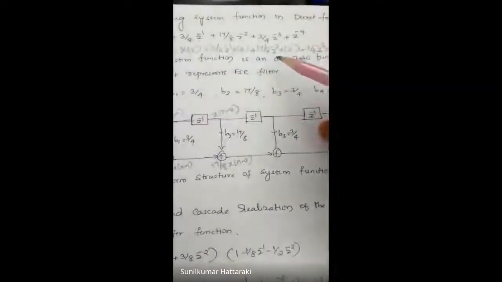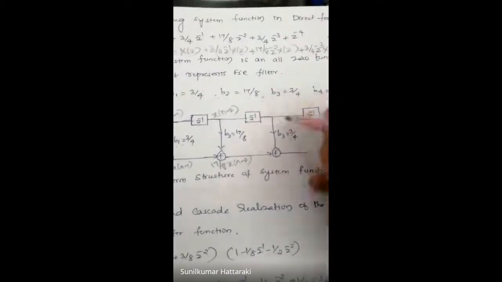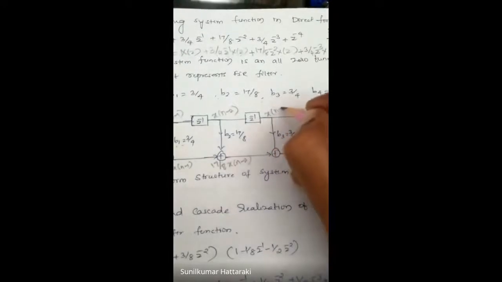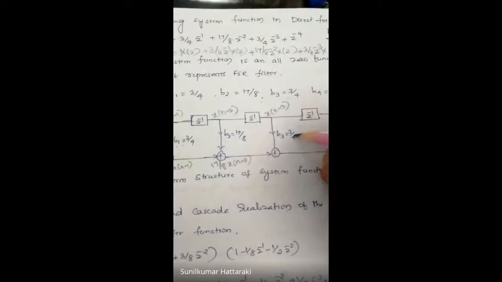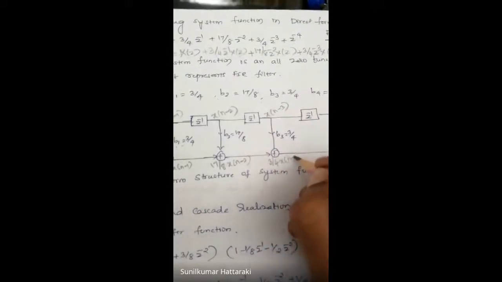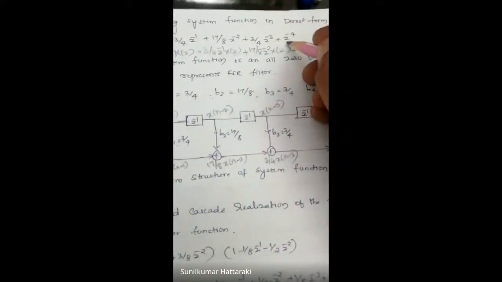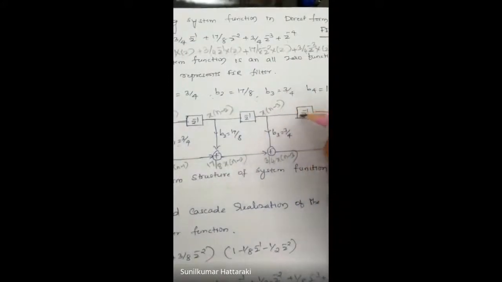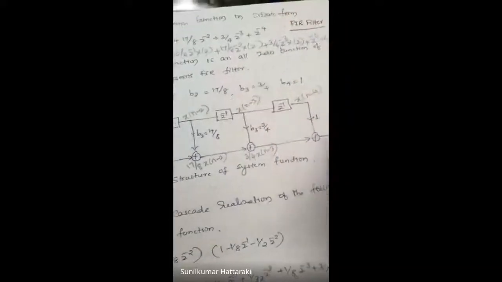Next, the delay is thrice. Make it one more time delay. So hence it is x of n minus 3. The coefficient term, the constant multiplier, is 3 by 4. So multiplied by 3 by 4, it becomes 3 by 4 x of n minus 3. Next, the fourth delay. Already we have the third delay, so make it one more time delay. So it becomes x of n minus 4. The coefficient term is 1. So it is 1 times x of n minus 4.